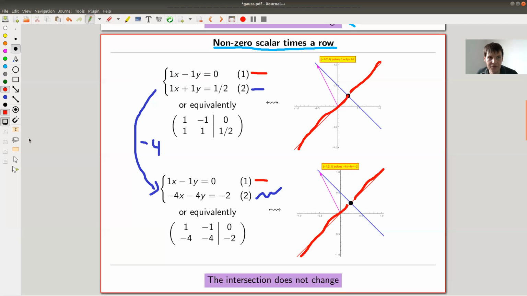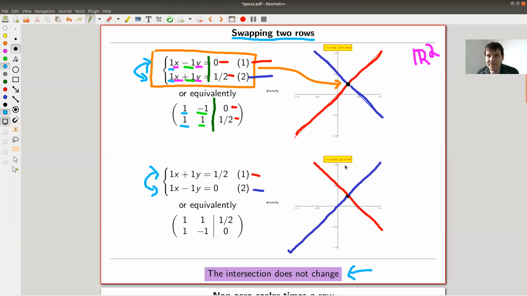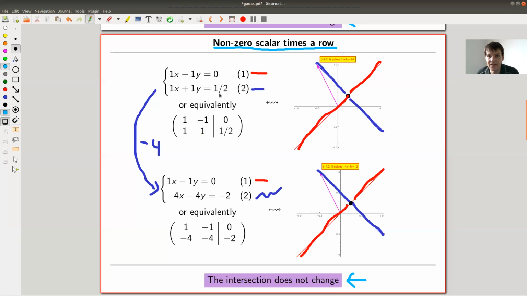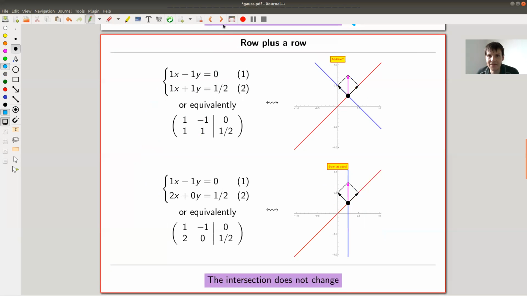And it's also not so hard to see for the other one. So no change at all with respect to the whole picture. If the whole picture doesn't change, then certainly the intersection stays fixed. So that's for sure. So two very easy operations: swapping and scalar multiplication. And the third one, geometrically speaking, is a little bit more interesting, but it still doesn't change the intersection.